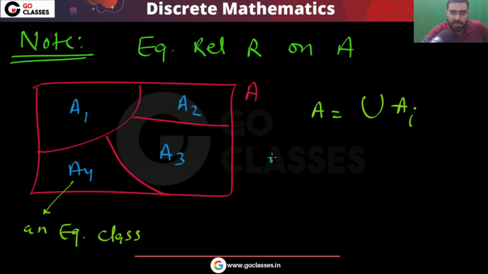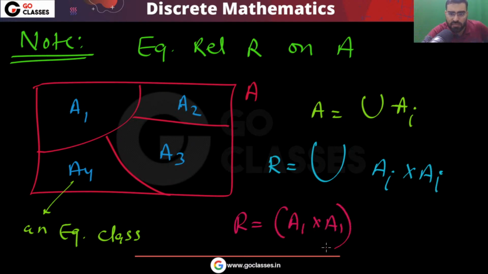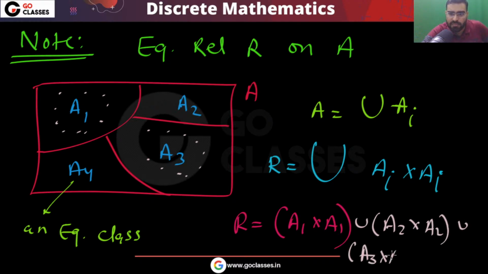Now you can easily see that R will be the union of Ai cross Ai. It's like A1 cross A1, because every element here will be related to every element here. It is reflexive, symmetric, transitive. So R is A1 cross A1 union A2 cross A2, and so on, A3 cross A3, union A4 cross A4. Did you understand this?